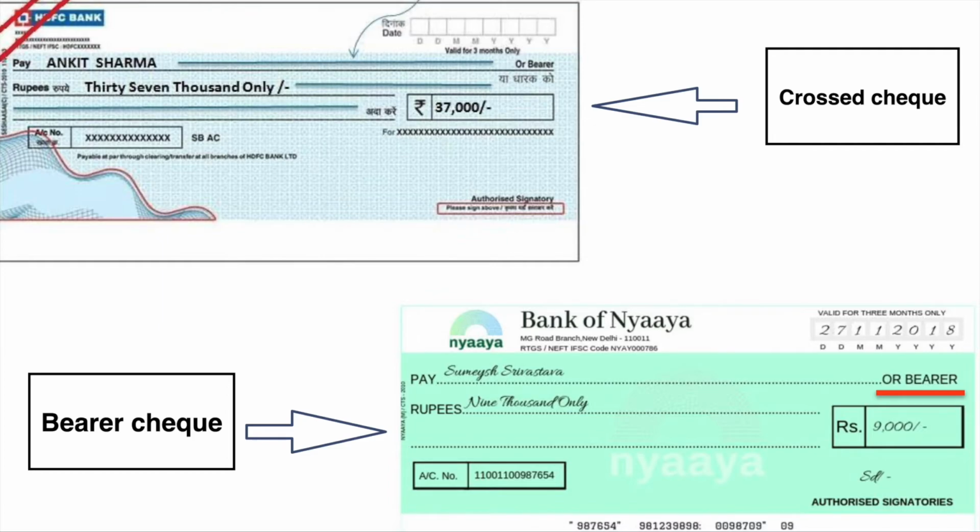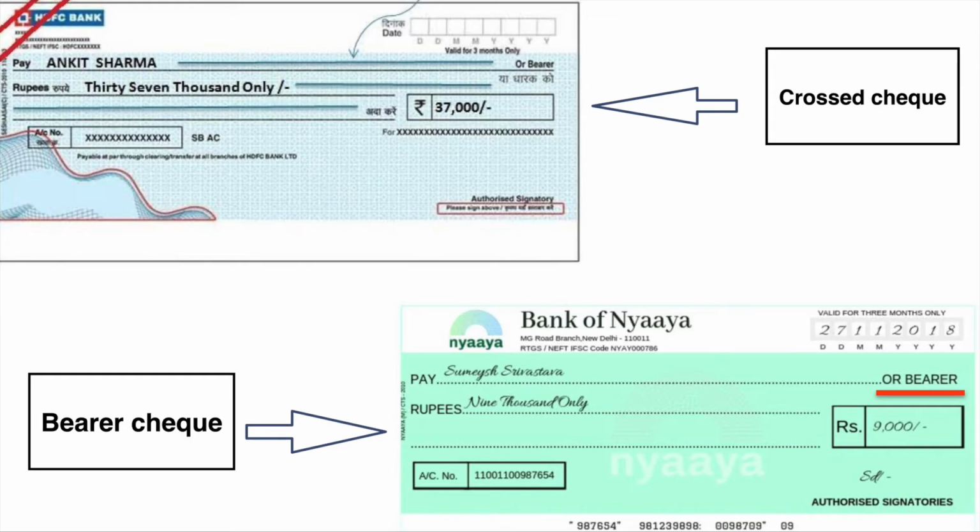But if you do it as a cross check, then only the person named in the check can get the amount. Clear to all of you? Only the person named in the account will get credited. If a thief or a robber finds a crossed check, can he go and encash it? Absolutely not. Once the check is crossed, they cannot encash it at the counter. Is that clear to all of you? So, hope you have understood what is a cross check and what is a bearer check.